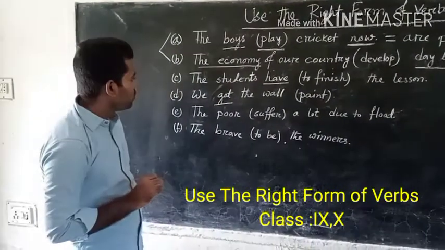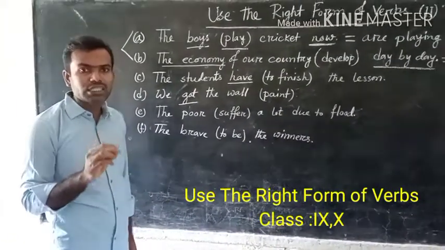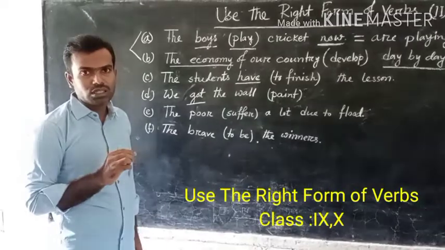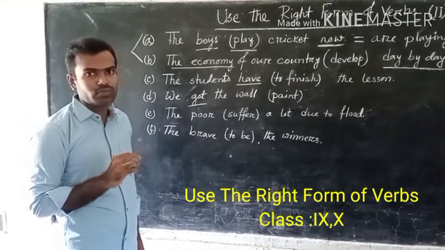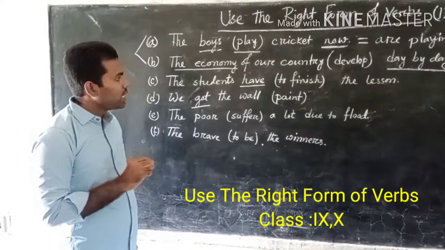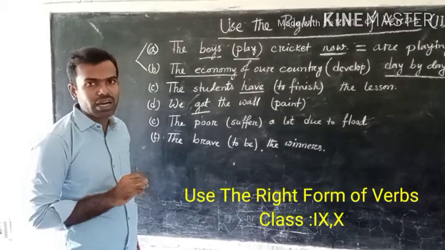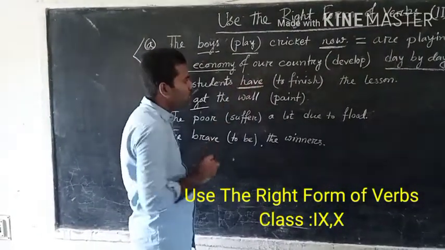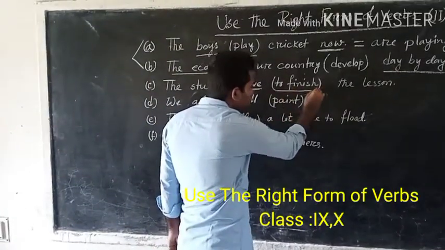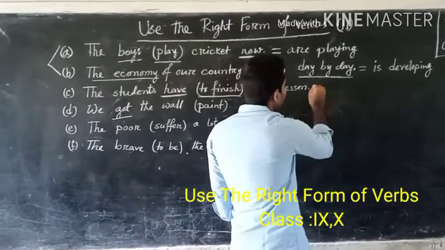If we find any of the words have, has, had, having, get, got, getting, gotten, we have to write down the past participle form of the verb. As there is have, we have to transform the verb into past participle form. The past participle answer is finished.